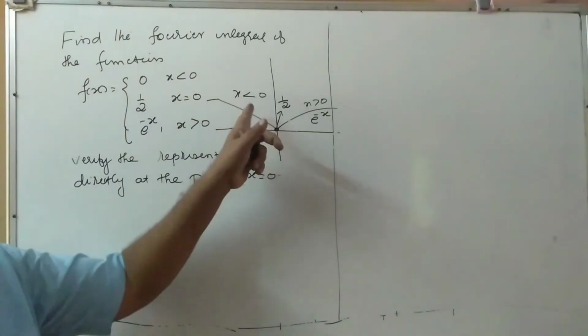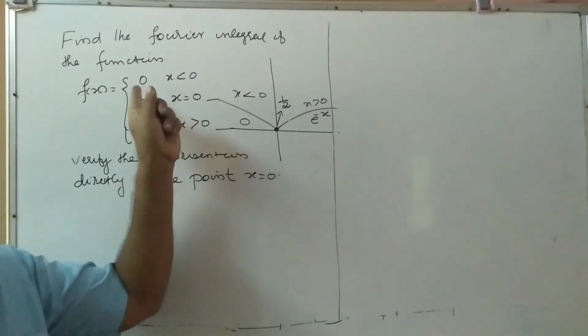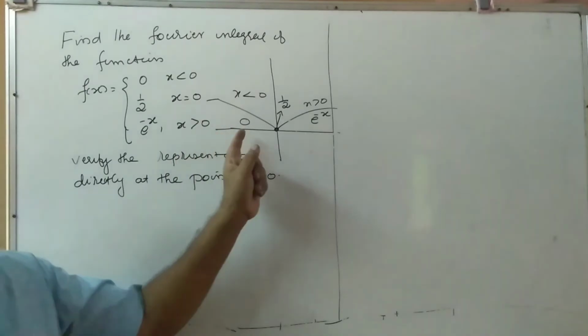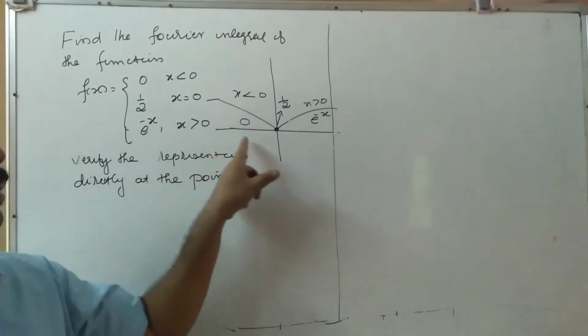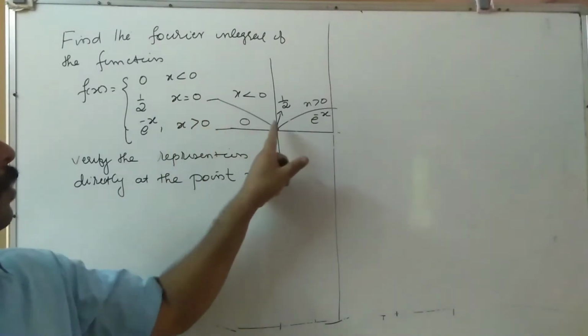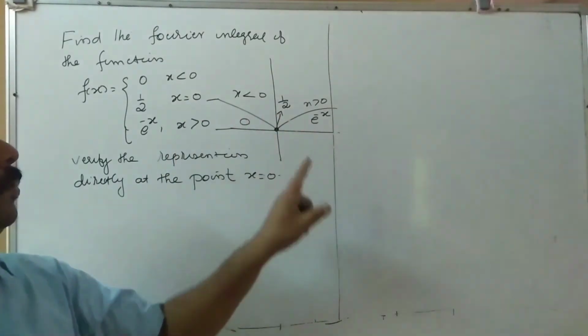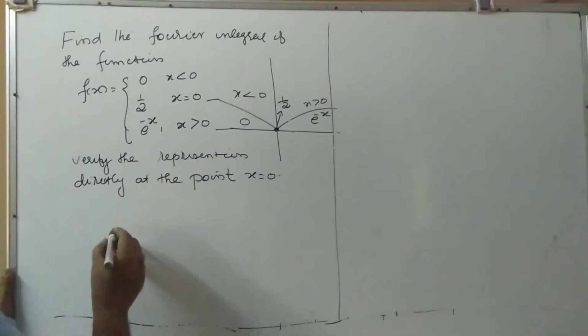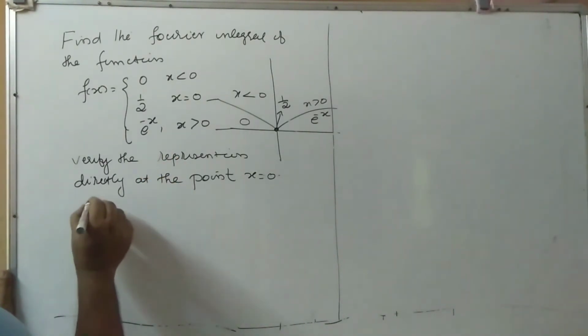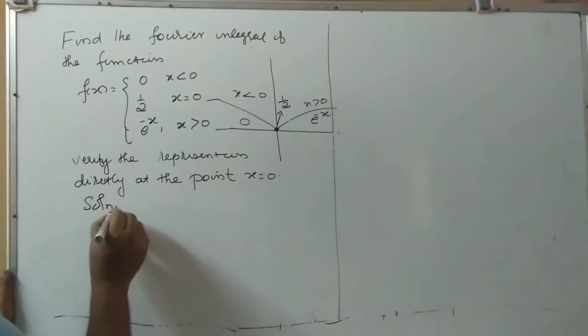So x less than 0 means the negative side, that value is equal to 0. And x greater than 0, the positive side, its value is equal to e raised to minus x, and at x equal to 0, the value is equal to 1 by 2. So, same as the formula. What is the formula?